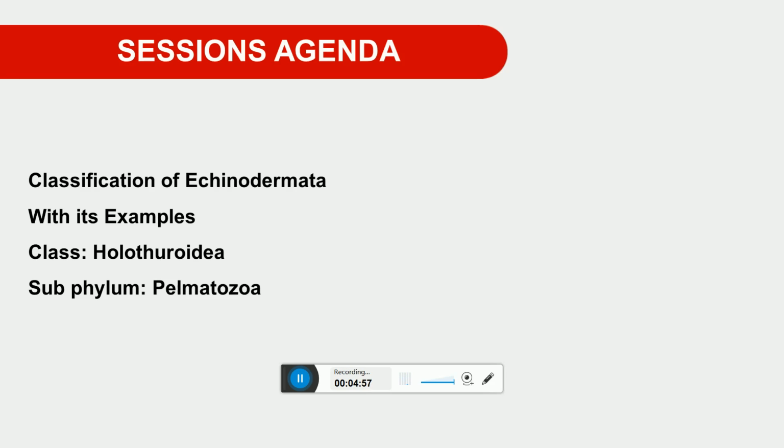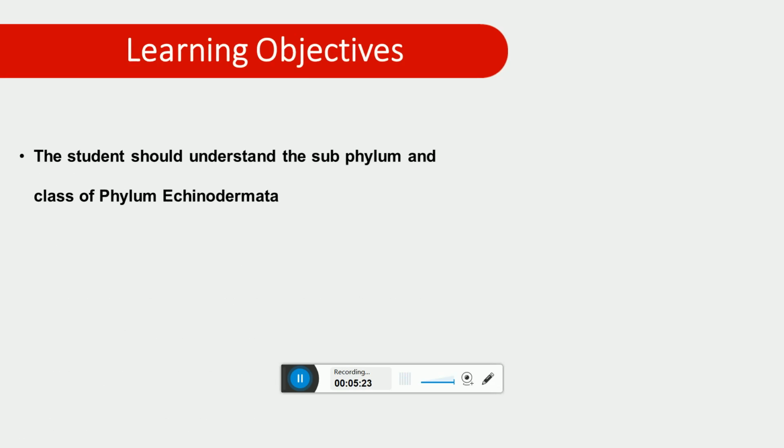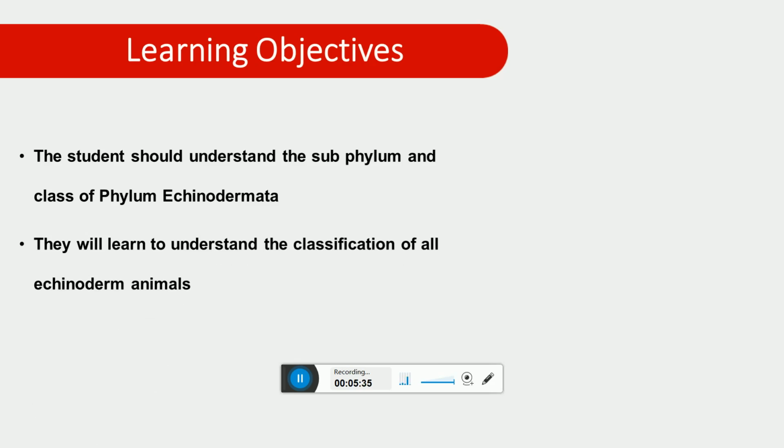Those echinoderm animals that have a stalk are put in the subphylum Pelmatozoa. This subphylum consists of a single class, Crinoidea, and we go into detail about its structure, anatomy and characteristic features in today's session. Learning objective: students, you can understand the subphyla and classes belonging to the phylum Echinodermata, as well as learn how to classify echinoderm animals.